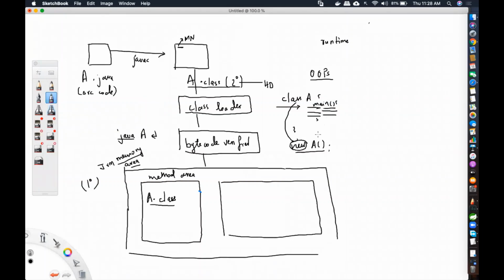And when it sees a particular line like new A, or new B, some other class file, anything with new followed by a constructor, it is actual object creation. When actual object creation happens, there is a memory area in Java known as heap space. In that heap space, that object is going to get created. We will see this practically also, how exactly an object is created.